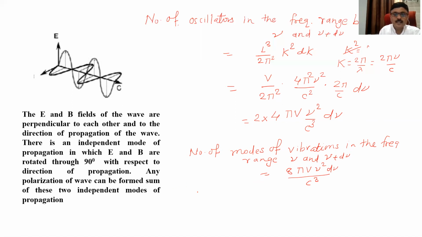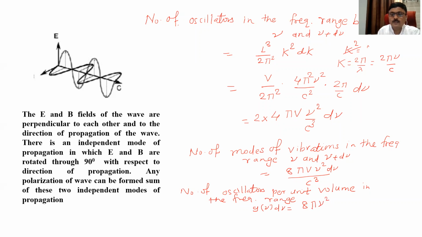That means we have to calculate density. So the number of oscillators per unit volume in the frequency range I will represent as G nu d nu, which is equal to 8 pi nu square divided by c cube into d nu.